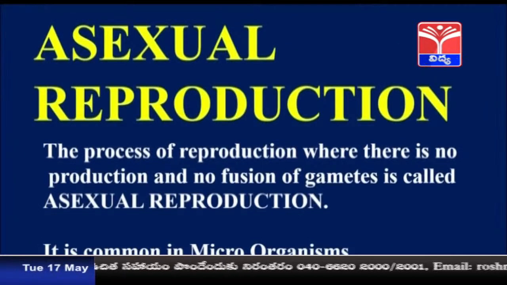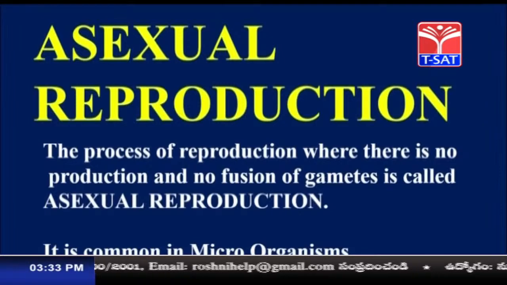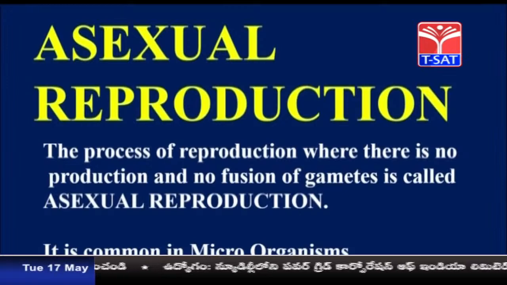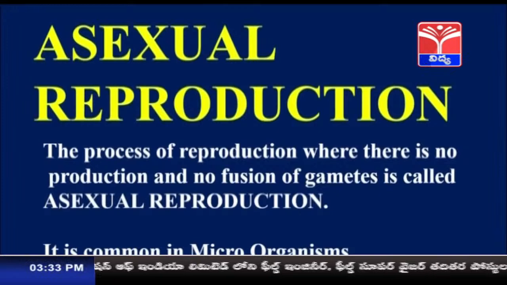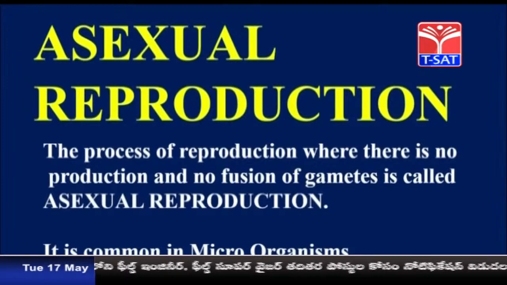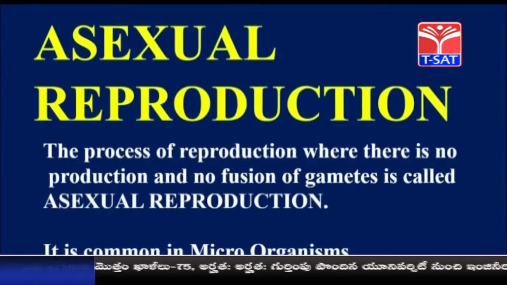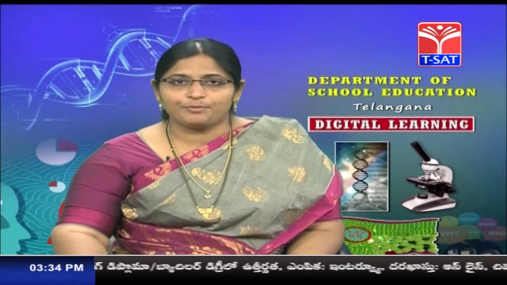The process of reproduction where there is no production and no fusion of gametes is called asexual reproduction. It mostly occurs in the lower organisms, that is microorganisms. Here gametes are not produced, and as gametes are not produced, automatically there will be no fusion of gametes. That type of reproduction is called asexual reproduction.